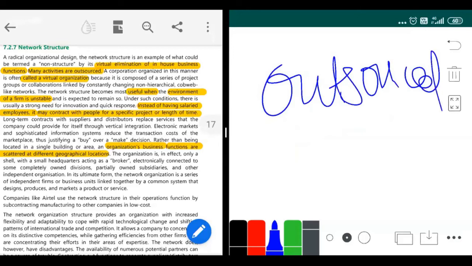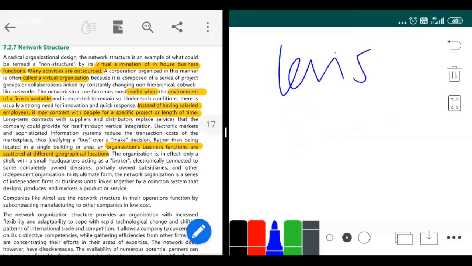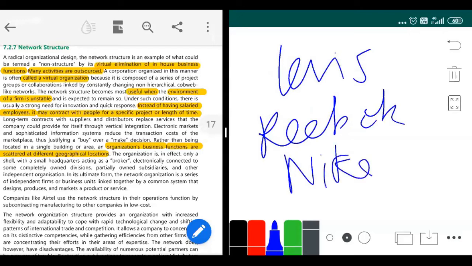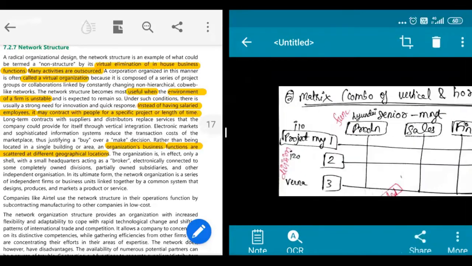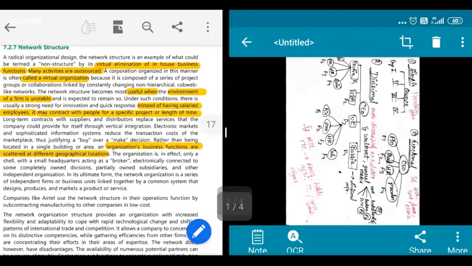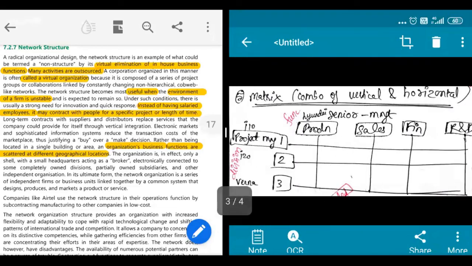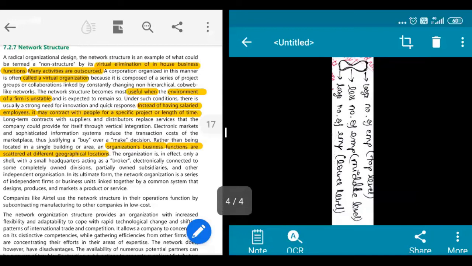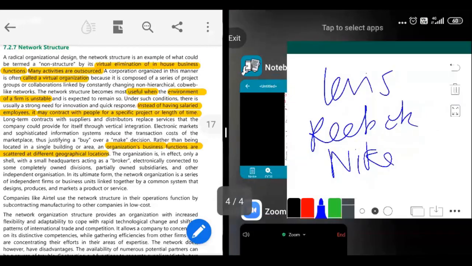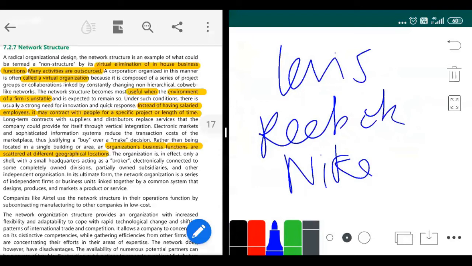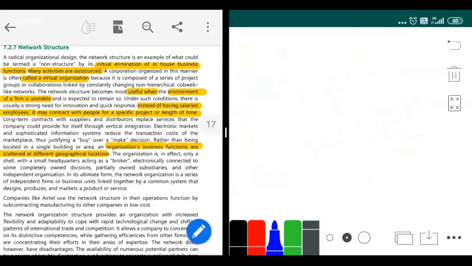Your example here is Levi's, then even Reebok, Nike, and a few other brands. iPhone is also an example of network. What happens is that they outsource all of their activities.